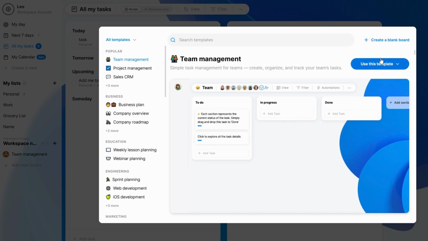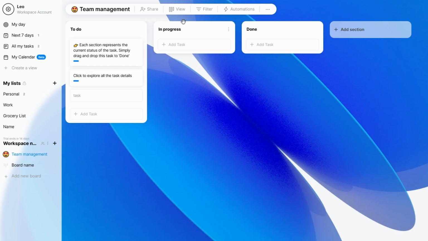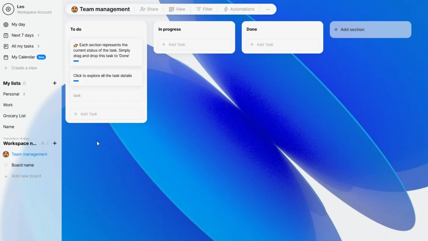Once the board is set up, you can assign tasks to specific team members by clicking on the task and selecting the person responsible. Be sure to set deadlines so everyone knows when their tasks are due. You can also add comments and notes to each task. This is a great way to leave instructions, ask questions, or provide feedback. For example, if someone is working on a report, you can leave a note like, "Please include the latest sales data," or "Can you confirm the deadlines with the client?"